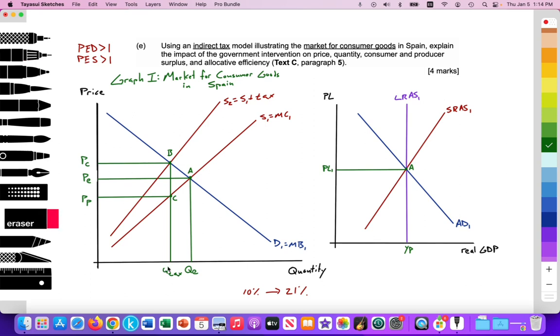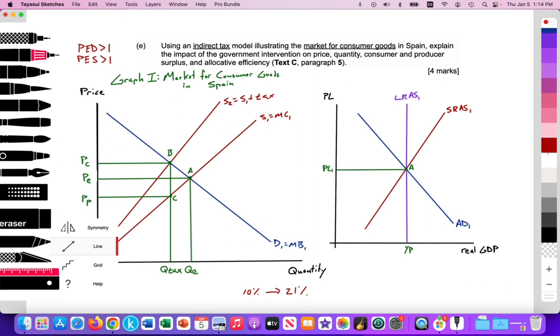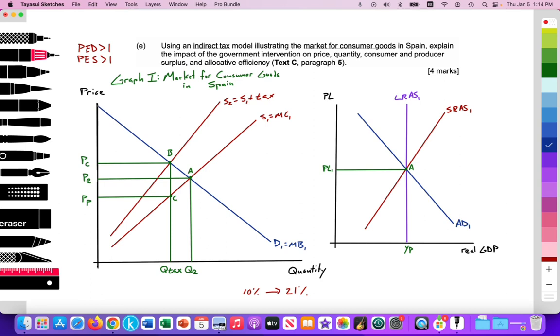Let's just improve the labeling here just a bit: quantity with tax. Now let's label some areas. Actually, let me have the demand curve connect with the axes, and we'll do that for the supply curves as well.